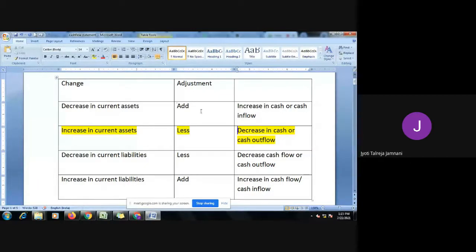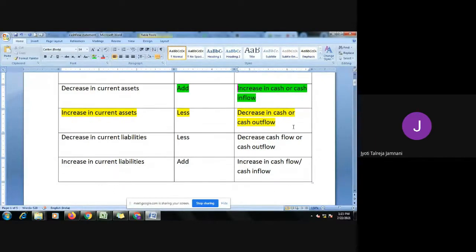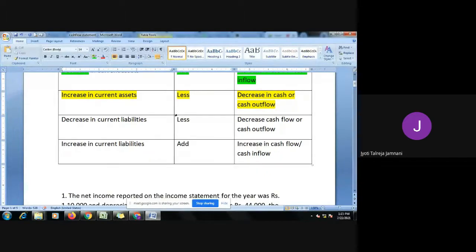So in the adjustment, you need to add if the current asset decreases, because when it decreases the cash flow comes in. When it increases, to increase current asset you have to pay cash, so your cash flow goes down. So this was about current asset. It is opposite. If you observe, if there is a decrease you need to add, and if there is an increase you need to less. But that's not the case with current liability. Current liabilities, if there is a decrease you less, if there's an increase you add.